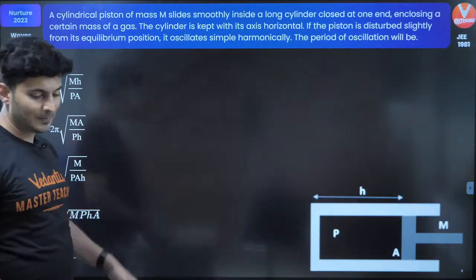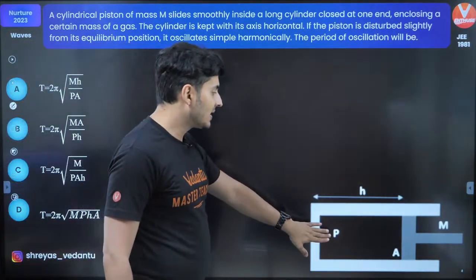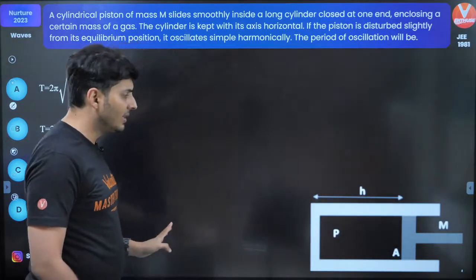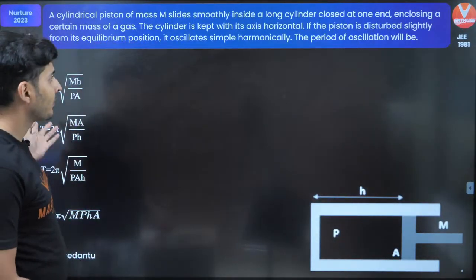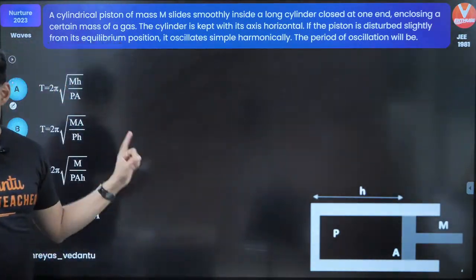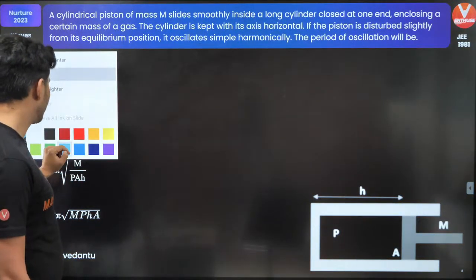Let's go to the next one. We have a piston cylinder kind of arrangement. There is some pressure, there is some gas inside. The length of that cylinder is currently h, area is A, mass is m. If the piston is disturbed slightly, what's the time period of oscillation? So these kind of questions are also very common. Let's try to solve this.